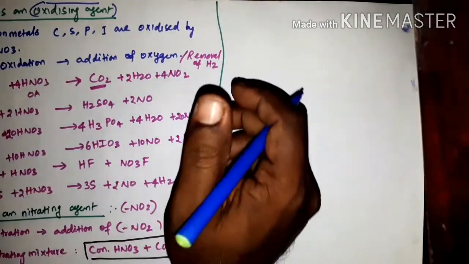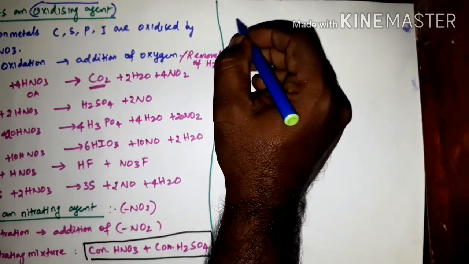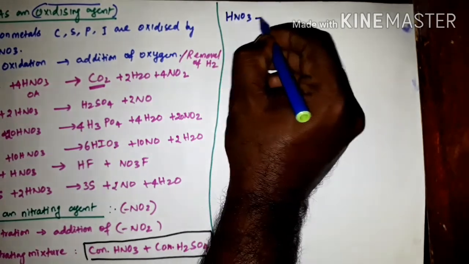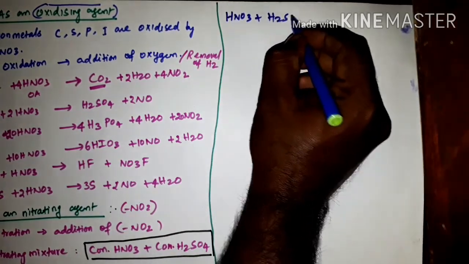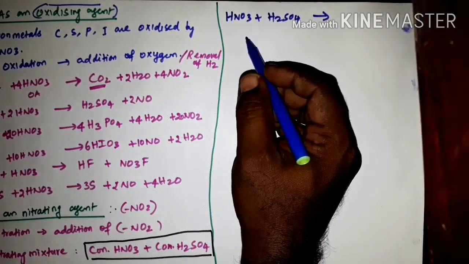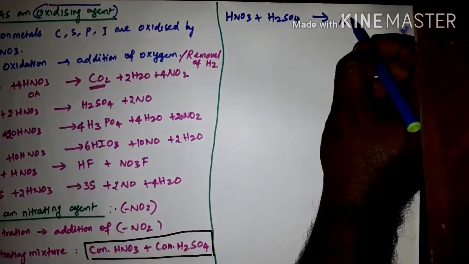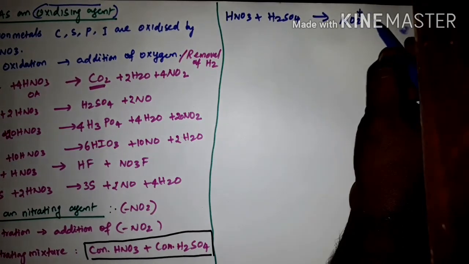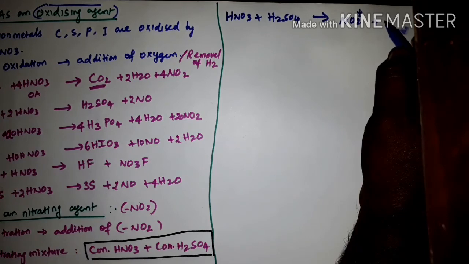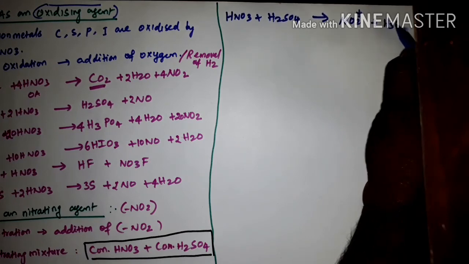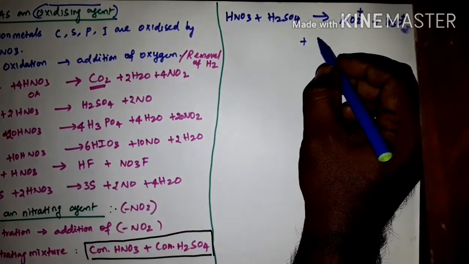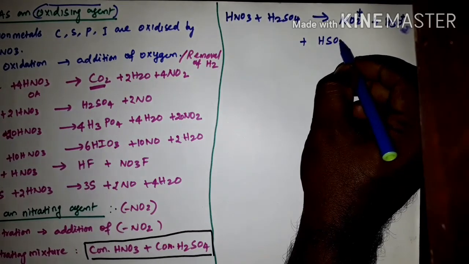The formation of nitronium ion, that is HNO3, I already told you, HNO3 plus H2SO4. This is the nitrating mixture, giving NO2+, this is nitronium ion, plus H3O+ plus HSO4-.